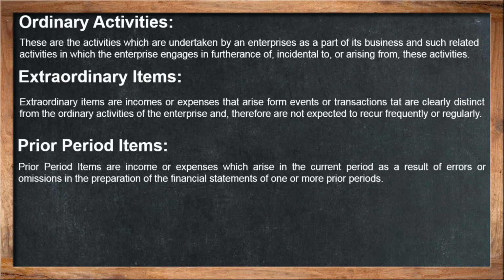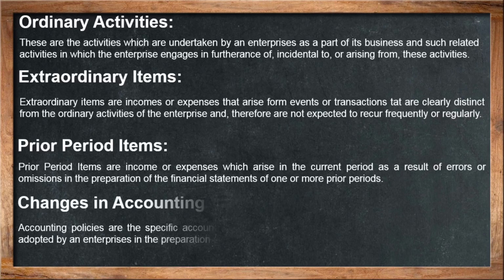Prior period items are income or expenses which arise in the current period as a result of errors or omissions in the preparation of the financial statements of one or more prior periods. So, by considering the prior period items, we have to think about the financial statements of the organization.